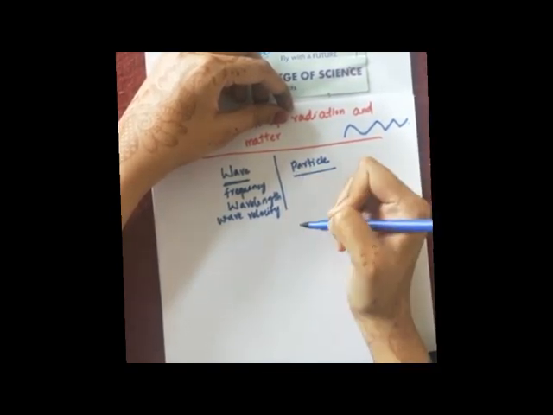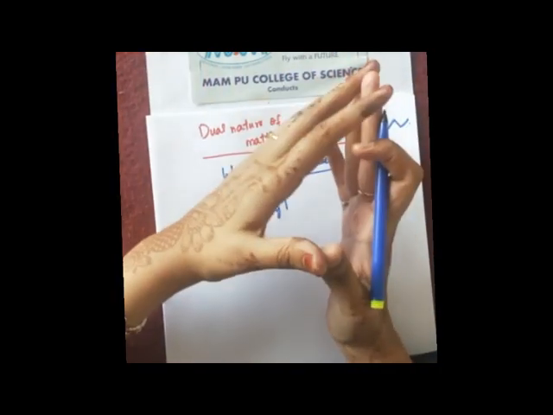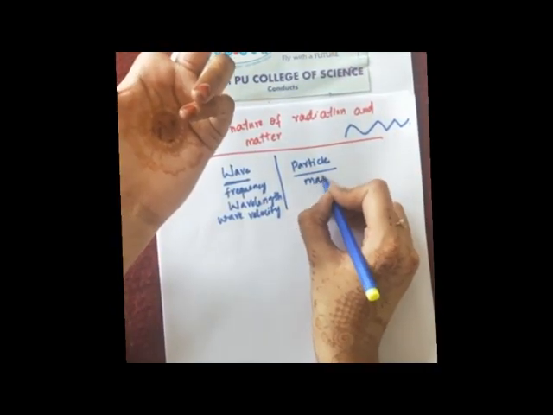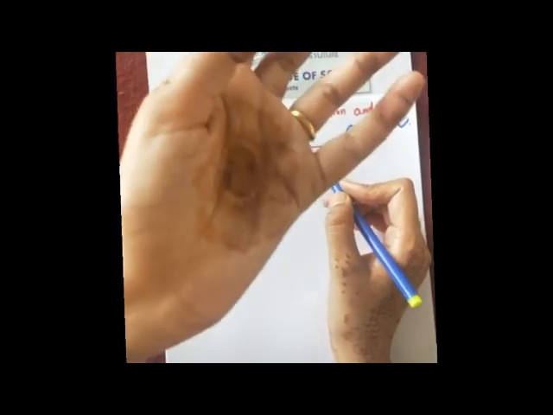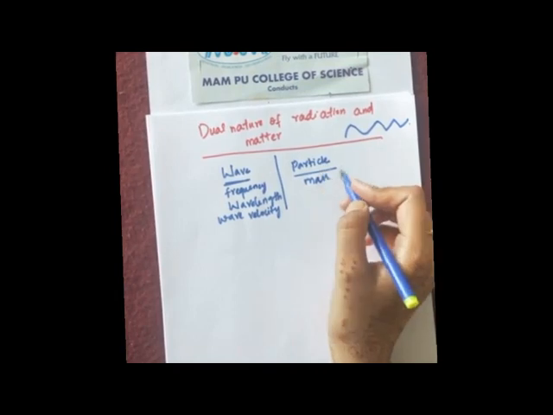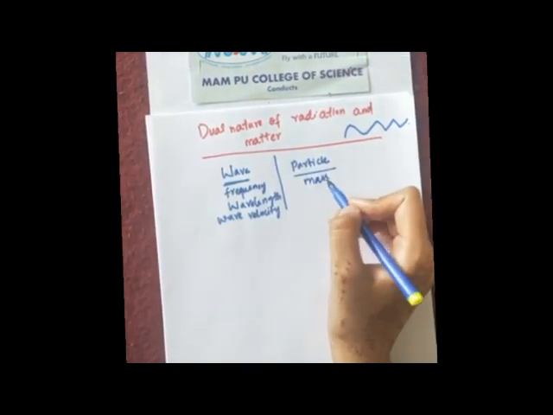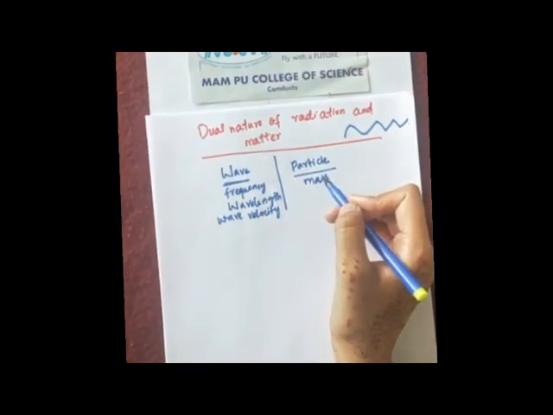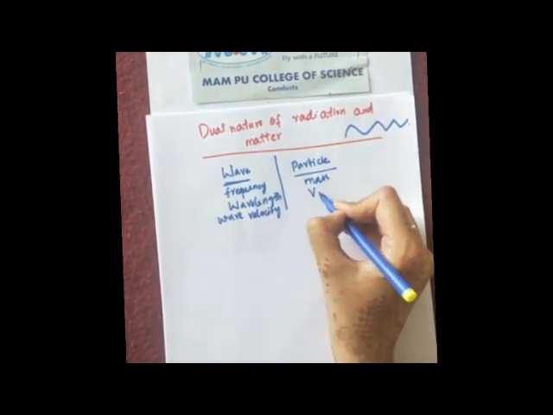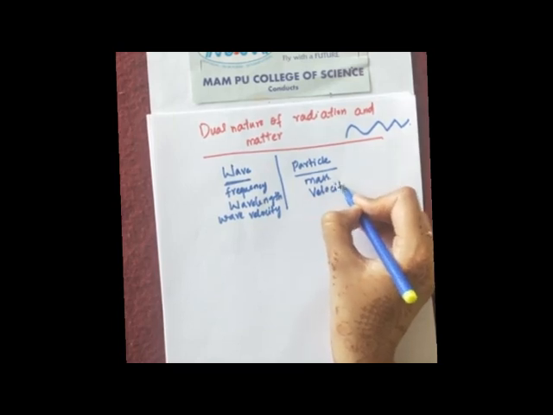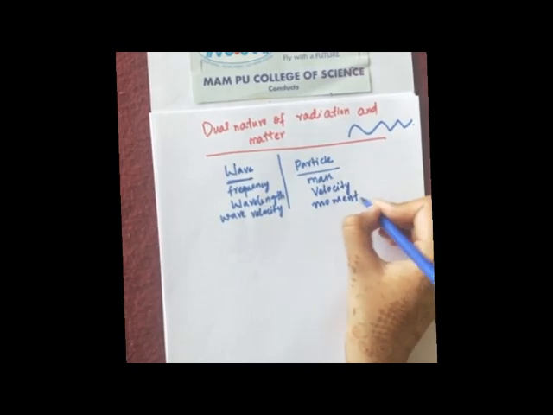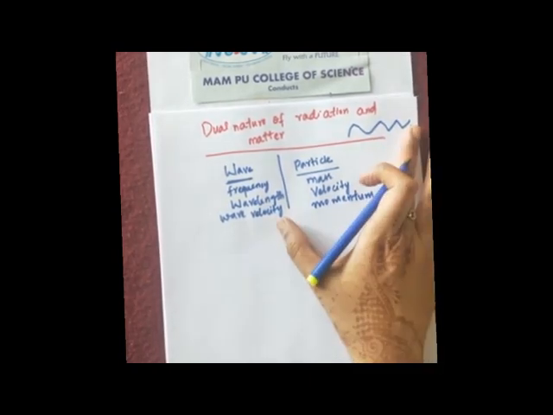Now particle means, what are the things which come to your mind? Particle means it has certain mass. It may be negligible, it may be very small, the mass may be very less. So a particle has some mass, and if it has mass, definitely it will occupy space, correct? If the particle is in motion, we say that it has velocity, it has momentum. So these are a few characteristics which are related to particle nature.